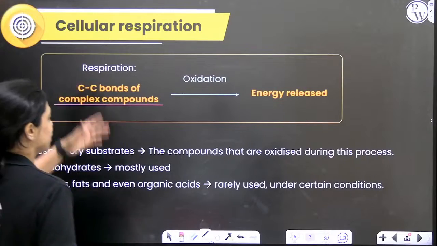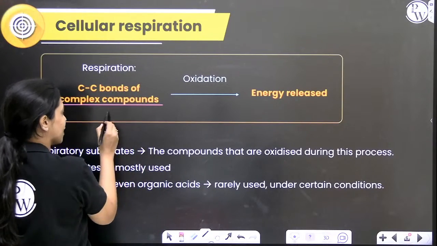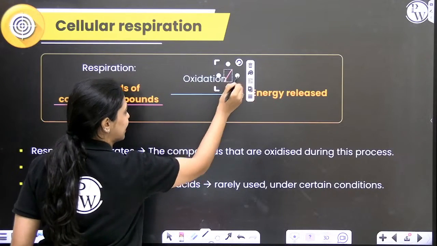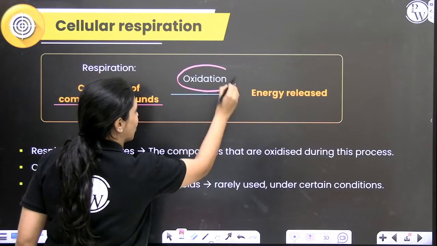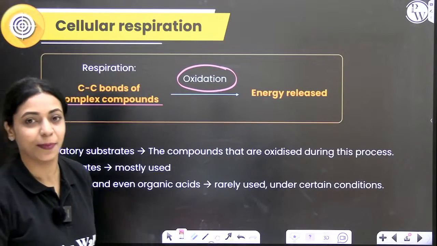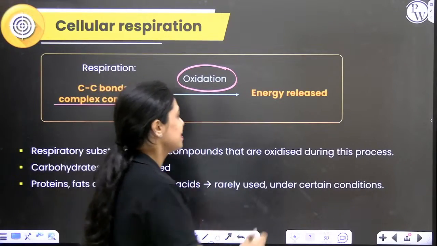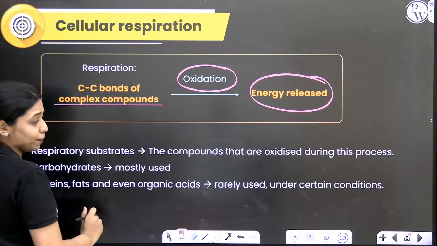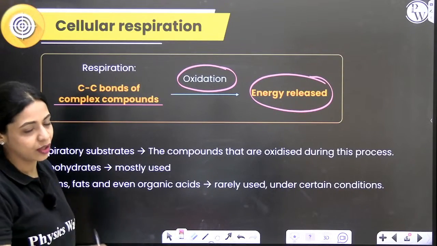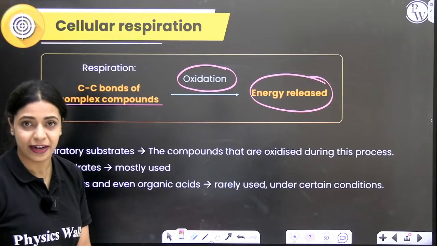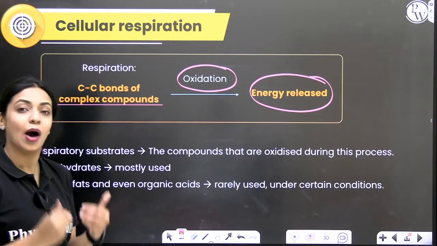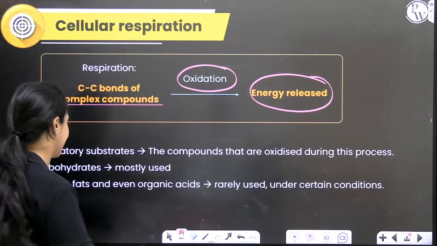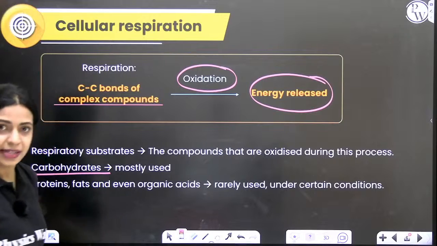What happens during the course of respiration is this complex compound will get oxidized. When the complex molecules, be it carbohydrates, proteins or lipids, get oxidized, some amount of energy is released. Like I already mentioned, these complex compounds could be carbohydrates, proteins or fats. But in most cases, our cells will prefer carbohydrates to be the preferred substrate.